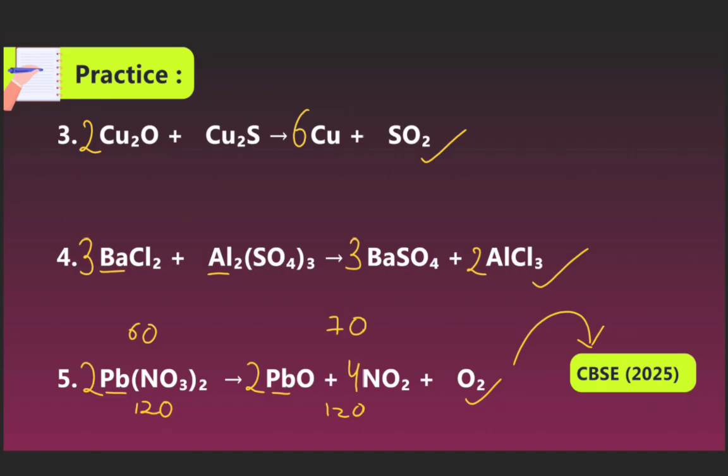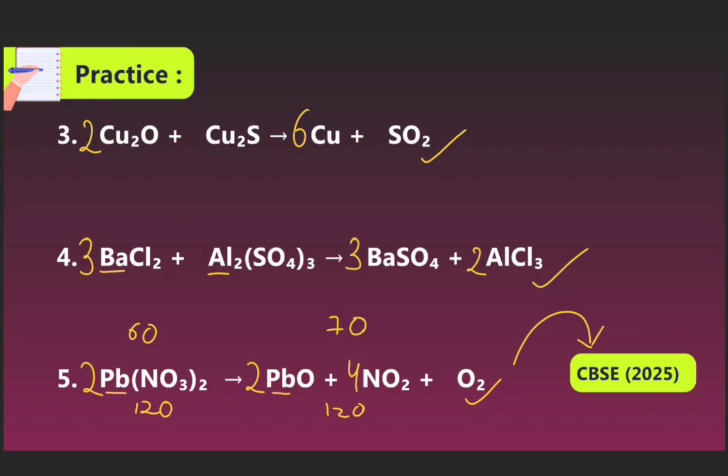Cuprous oxide Cu2O plus Cu2S react with each other and form Cu and SO2. So now we put 2 before the cuprous oxide, then we can see the copper will be 6 atoms. Now we use 6 before the copper, and sulfur is 1 atom and oxygen will be 2 atoms, then it forms SO2. That reaction is balanced.